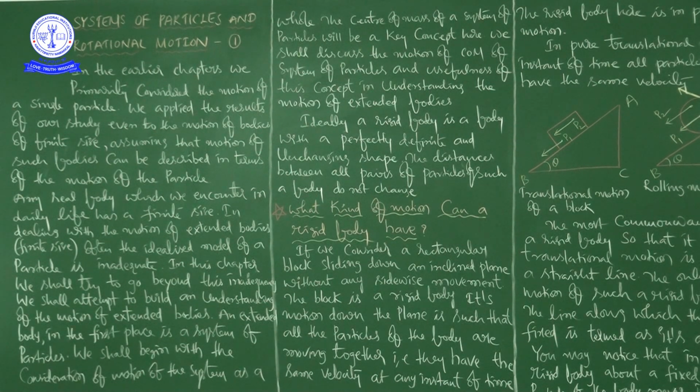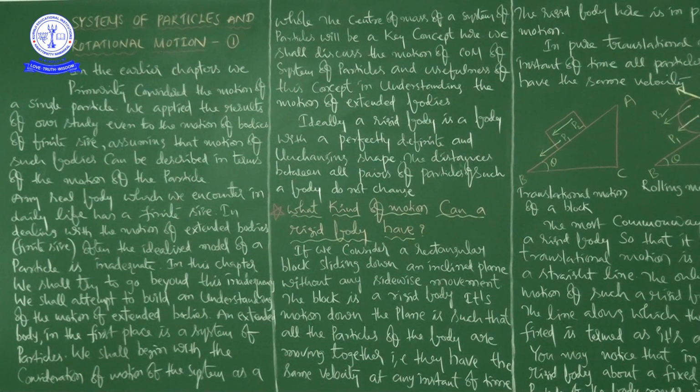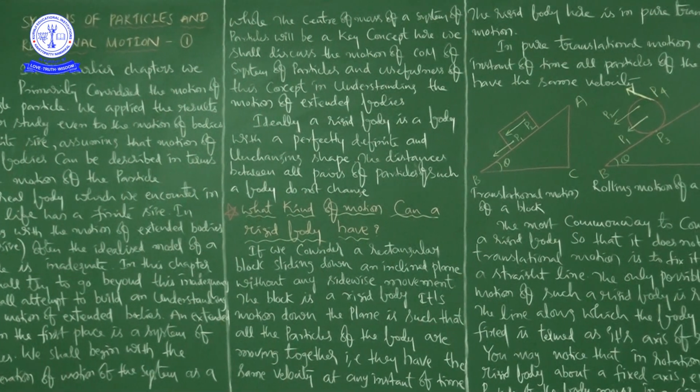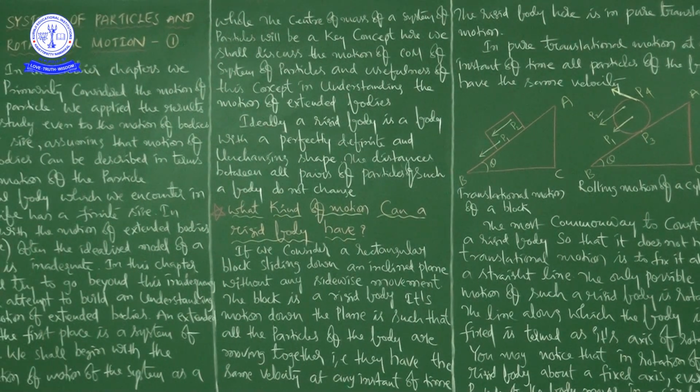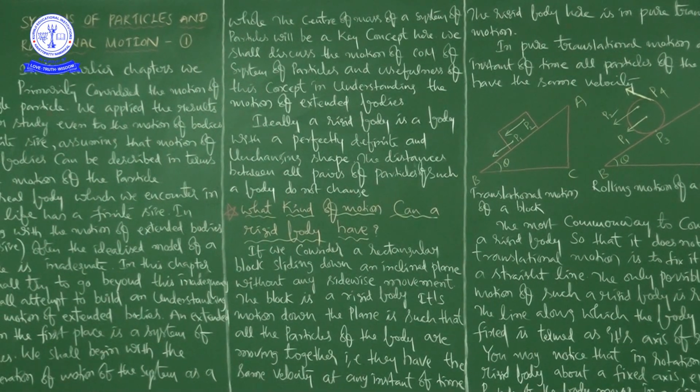Do we need to consider the engine of the train? The last compartment? The middle compartment? So where should we consider? That's why not only train, not only bus, not only a human body, not only the body of a snake. Whether it is living or non-living, it doesn't matter.